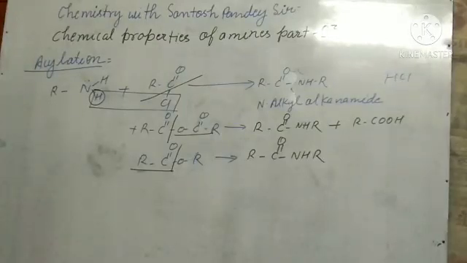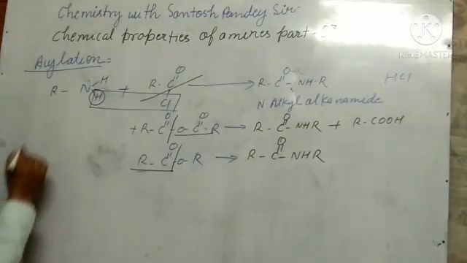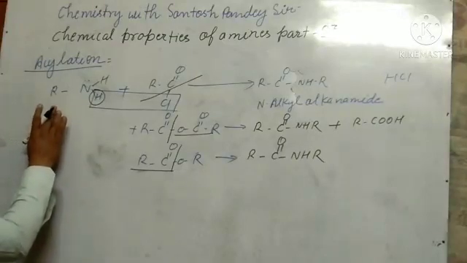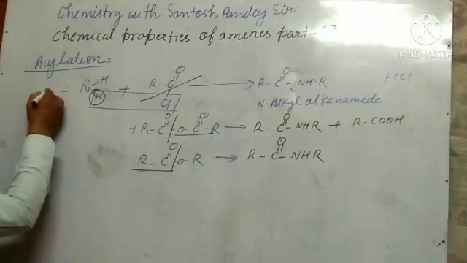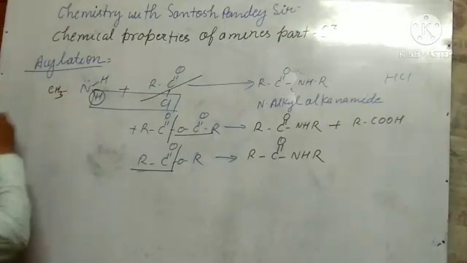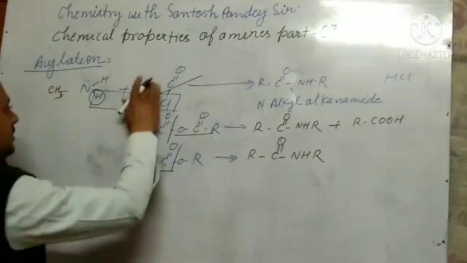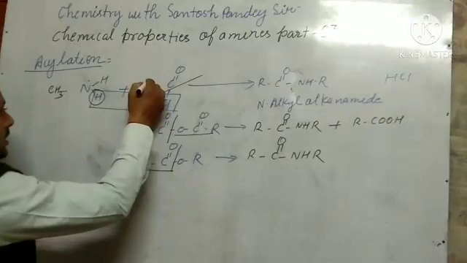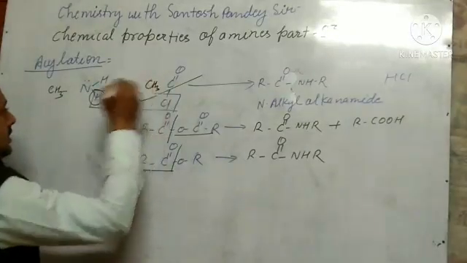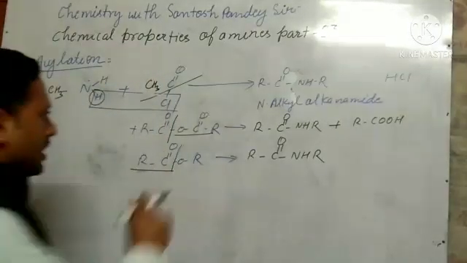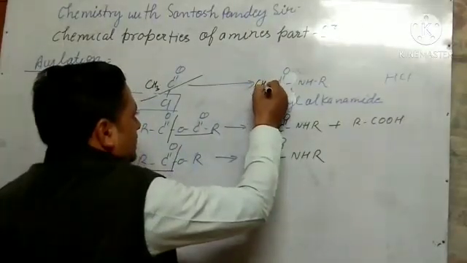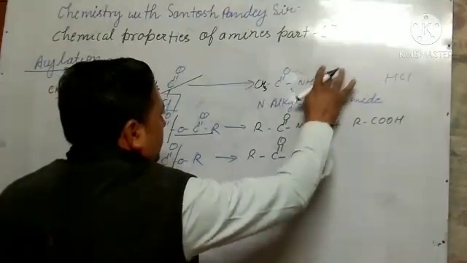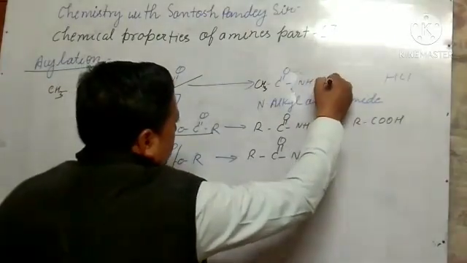Here, if I am taking this, instead of that, just all of you look here. If I am writing CH3 here, and there also I wrote CH3. Okay. So what will be the product there? The product is the same reaction. Instead of R we can write CH3.